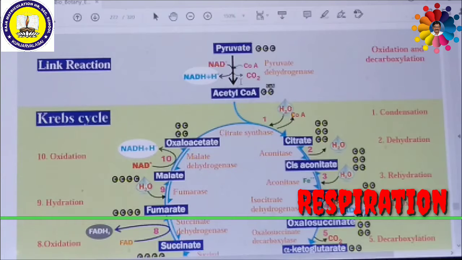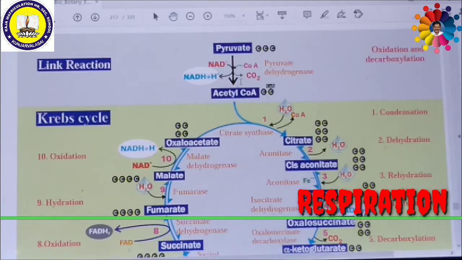So in this mitochondrial matrix there is oxaloacetic acid, a 4 carbon compound. This 4 carbon compound of oxaloacetate or oxaloacetic acid is combined with acetyl coenzyme A. The 2 carbon compound acetyl coenzyme A, which is produced during link reactions, combines to undergo a condensation process with hydration.